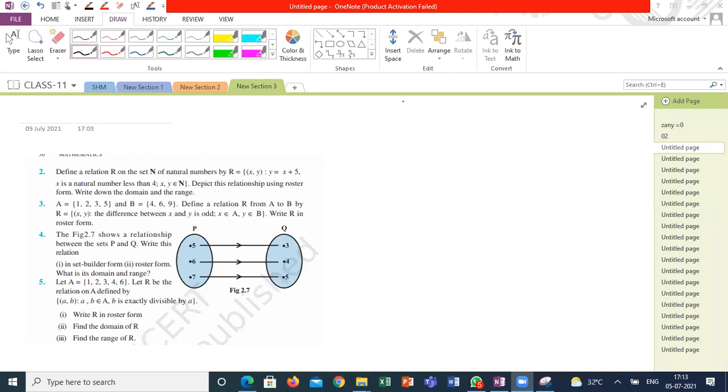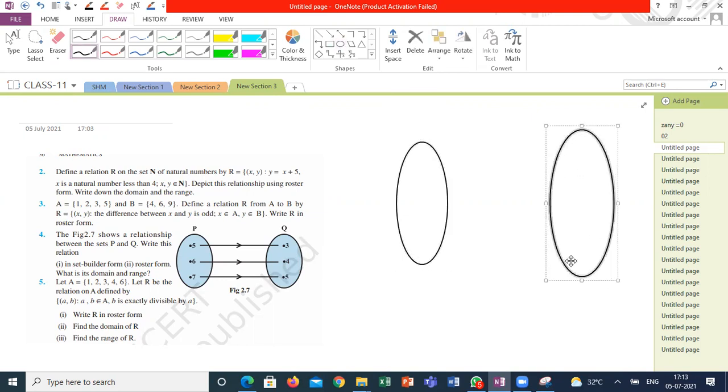So first they have given A equals {1, 2, 3} and B equals {4, 6, 9}. There is a relation, so it will be from set A to set B, they defined the relation. Set A elements are 1, 2, 3, and set B elements are 4, 6, 9. Sir?